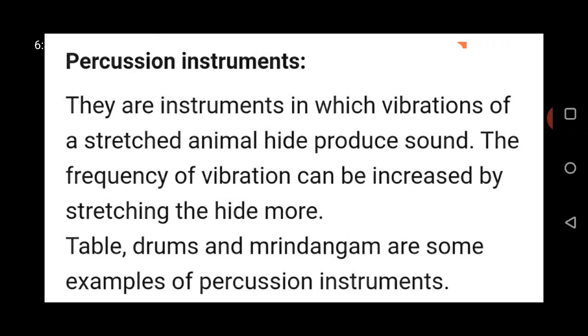The frequency of vibration can be increased by stretching the membrane. Examples of percussion instruments are tabla, dholak, drum, and bongo.